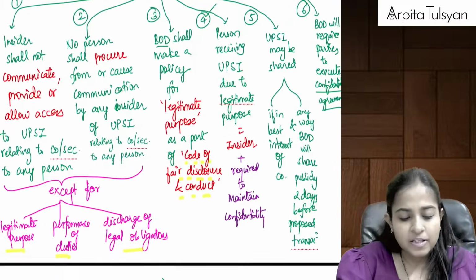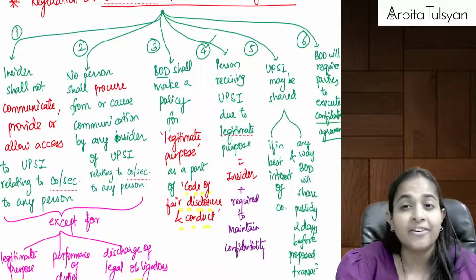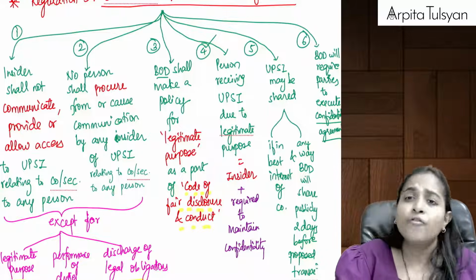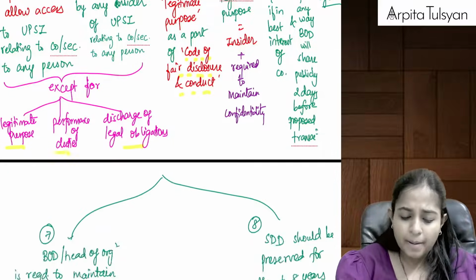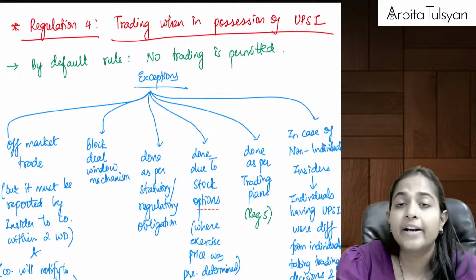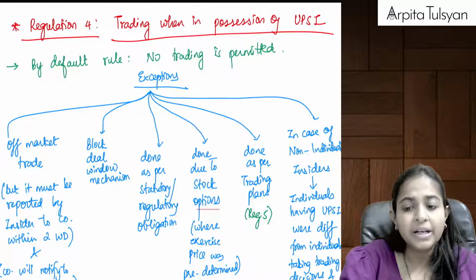Yes. So first of all, they had told that communication, procurement, etc. is not allowed, and then they gave us a few exceptions that it will be allowed for legitimate, genuine purposes. Okay, all these things are written where? All these things are written in regulation number 3. Whatever we studied, that was written in regulation number 3.